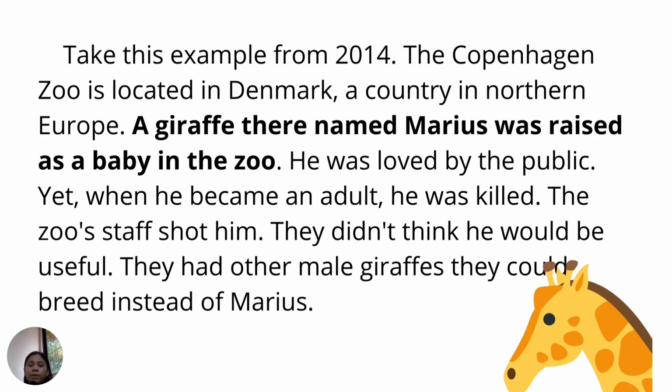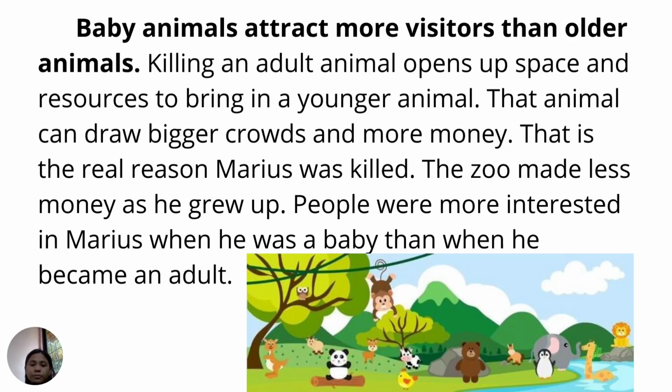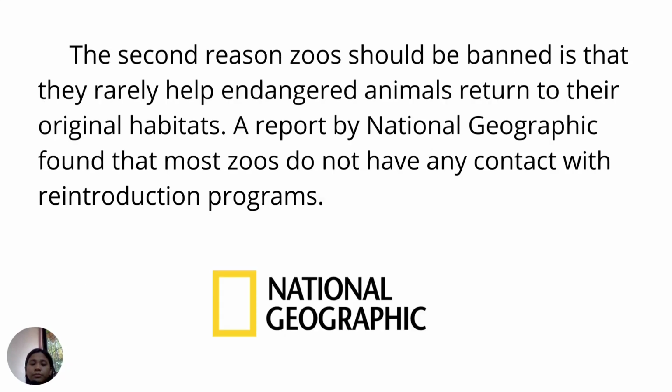The zoo staff shot him. They didn't think he would be useful. They had other male giraffes they could breed instead of Marius. Baby animals attract more visitors than older animals. Killing an adult animal opens up space and resources to bring in a younger animal. That animal can draw bigger crowds and more money. That is the real reason Marius was killed. The zoo made less money as he grew up. People were more interested in Marius when he was a baby than when he became an adult.